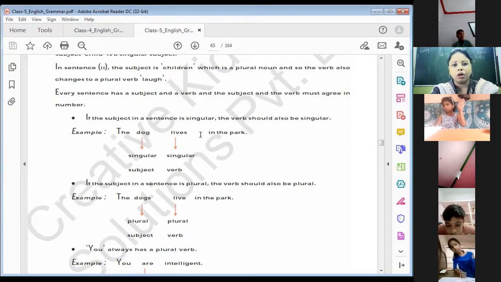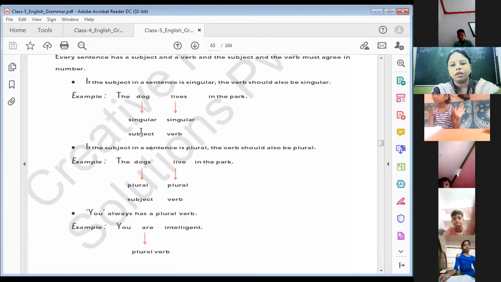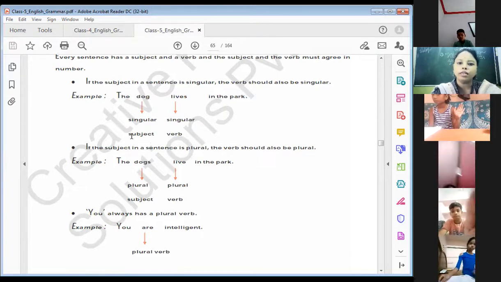As you can see, the dog lives in the park. Here dog is singular, but the verb we have to write with S. We have to write the verb with S because the subject is singular. Whenever the subject is singular, we have to use S with the verb.